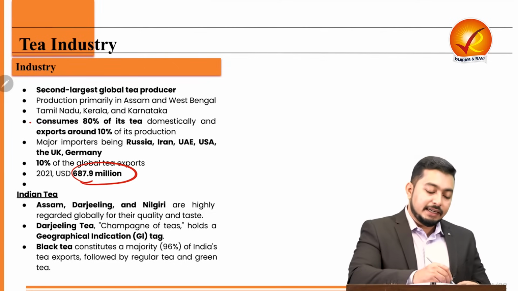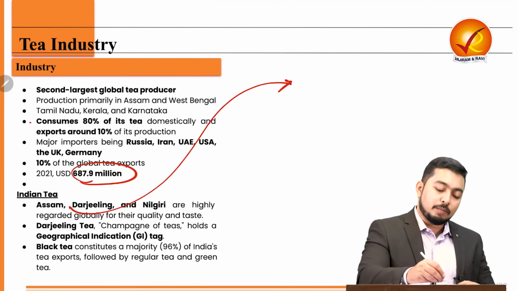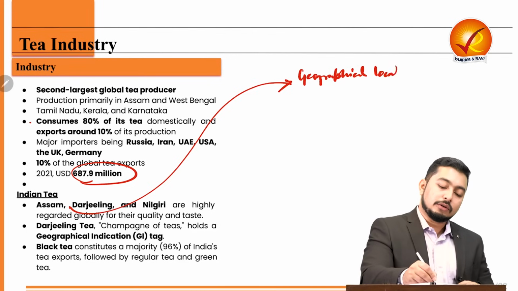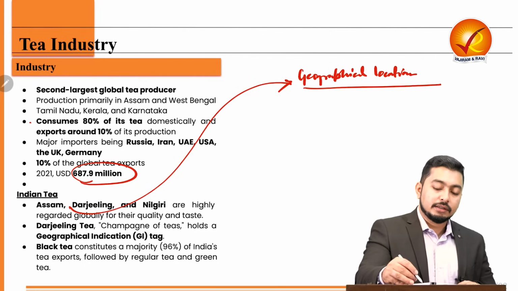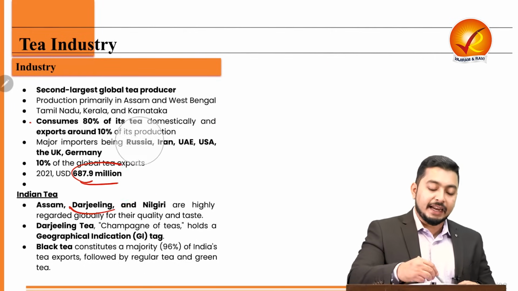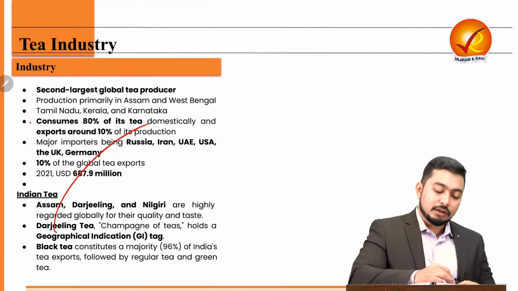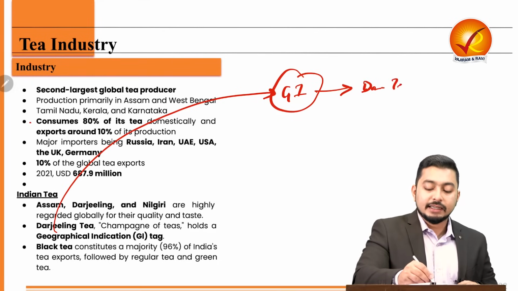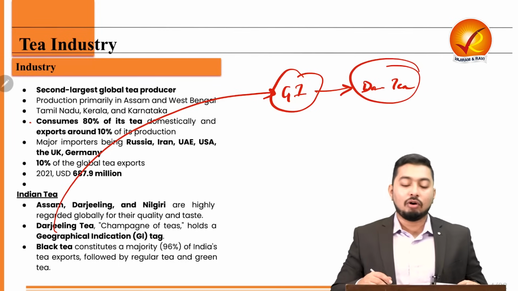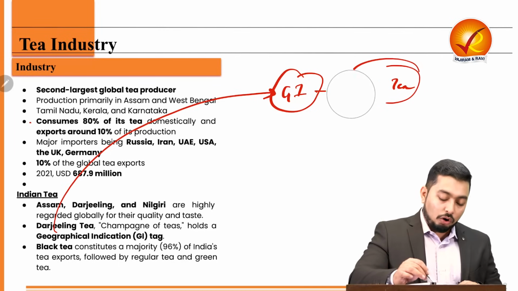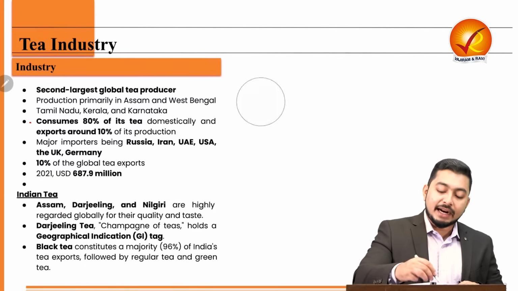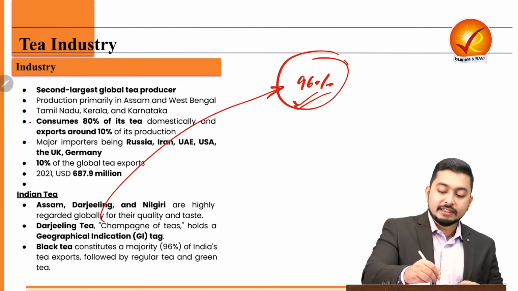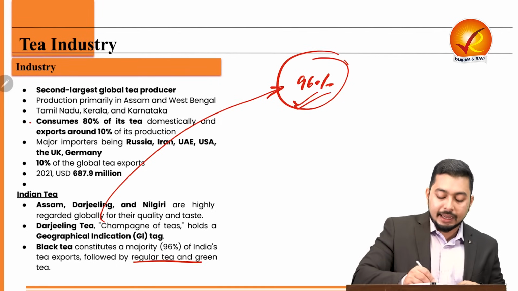And Indian tea is famous based upon its unique geographical location. So Darjeeling tea will be unique and will be different from the tea that we get from Nilgiris. Furthermore, the use of geographical indicator, and we must appreciate that the Darjeeling tea is the first geographical indicator of India and it is renowned across the world. And the black tea comprises 96% of India's exports, and the rest is the regular tea and the green tea.